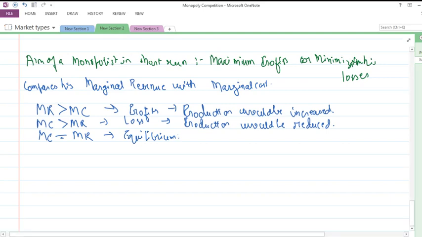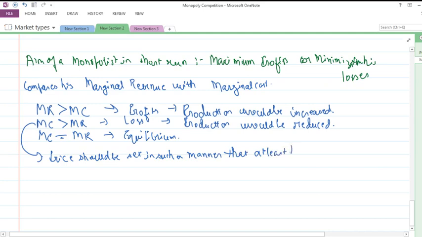Okay, if the monopolist is having losses, then he has to set the price in such a manner that at least the average variable cost is covered, because if it is not covered, then the firm will have to stop its production.